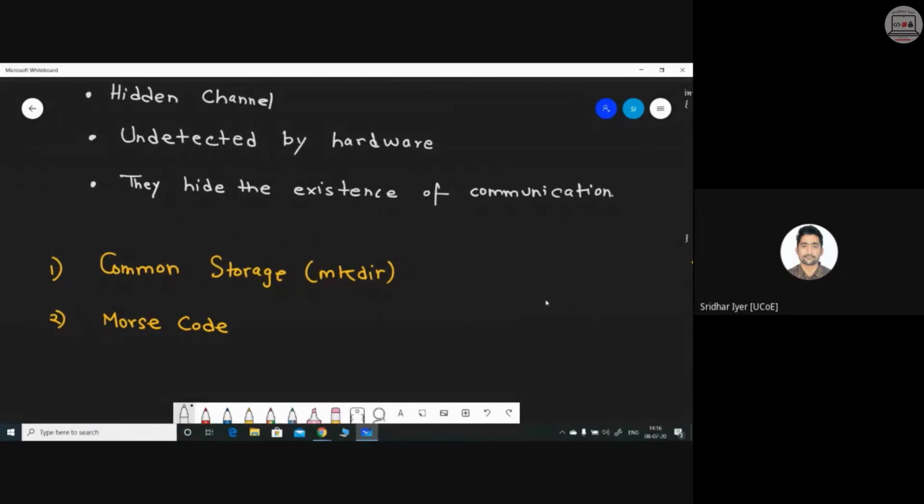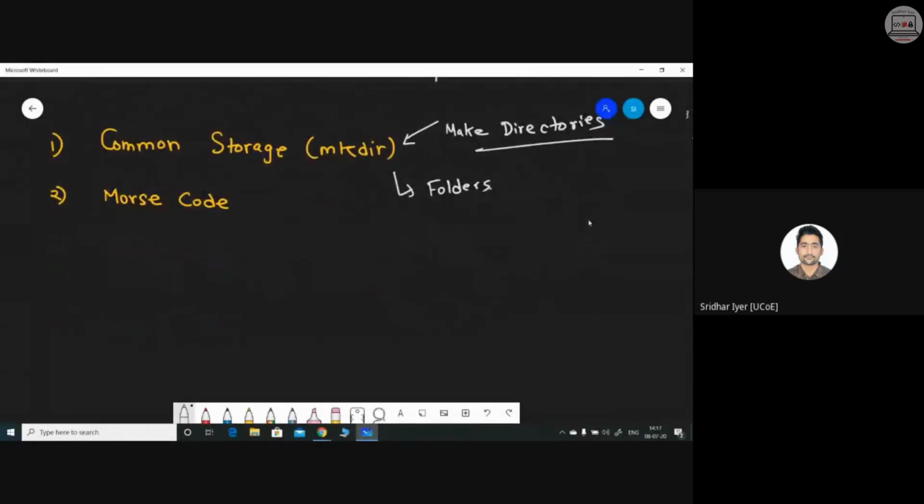Now in Unix or Linux, there is a command mkdir. It basically creates directories, if you remember. It is used to make directories, which is nothing but equal to making or creating folders. Now let's take an example.